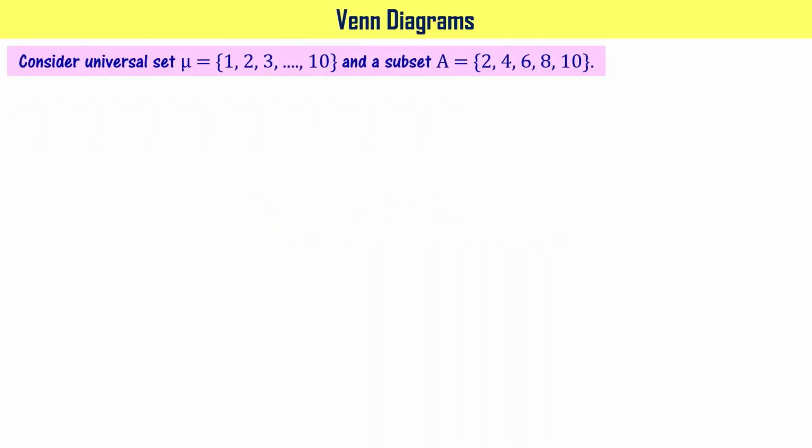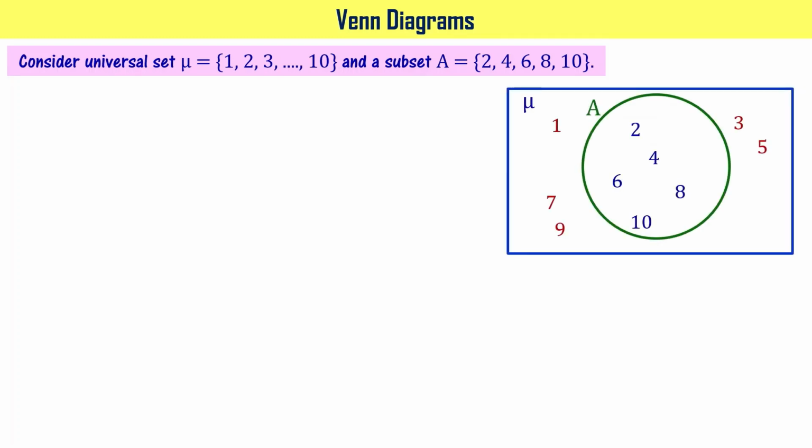Let us learn about Venn diagrams now. Consider universal set mu that has got elements 1, 2, 3, 4, 5, 6, 7, 8, 9 and 10, and the subset A that has got elements 2, 4, 6, 8 and 10. Pictorially that can be represented as shown here, right? A has got 2, 4, 6, 8 and 10 and the rest of the elements of mu are outside this particular circle, right? 1, 3, 5, 7 and 9 are outside the circle.